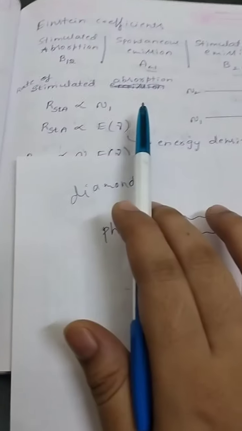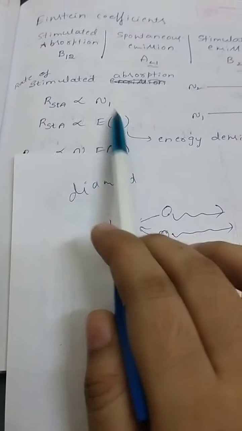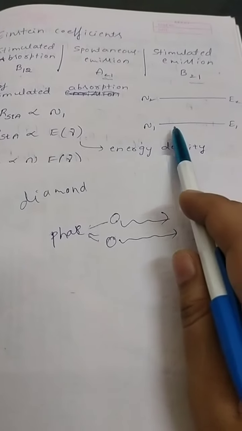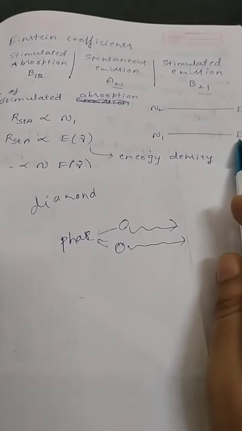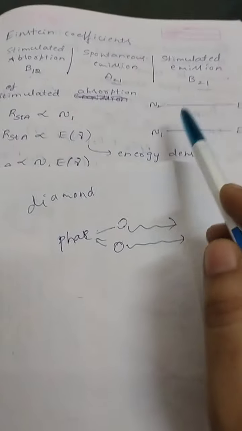For stimulated absorption, first of all, the available number of electrons should be present in the E1 level, then only it can jump to the E2 level. If there is no electron, whatever energy I supply, no stimulated absorption takes place.